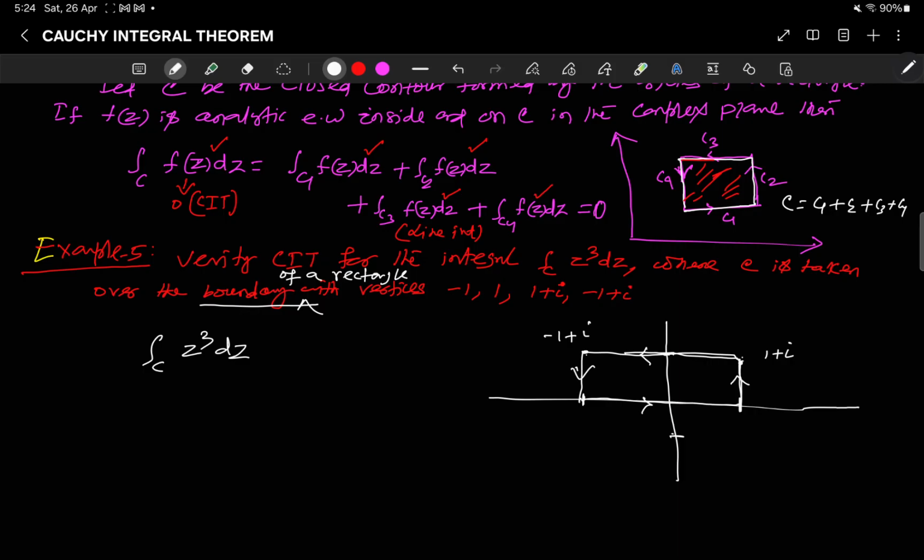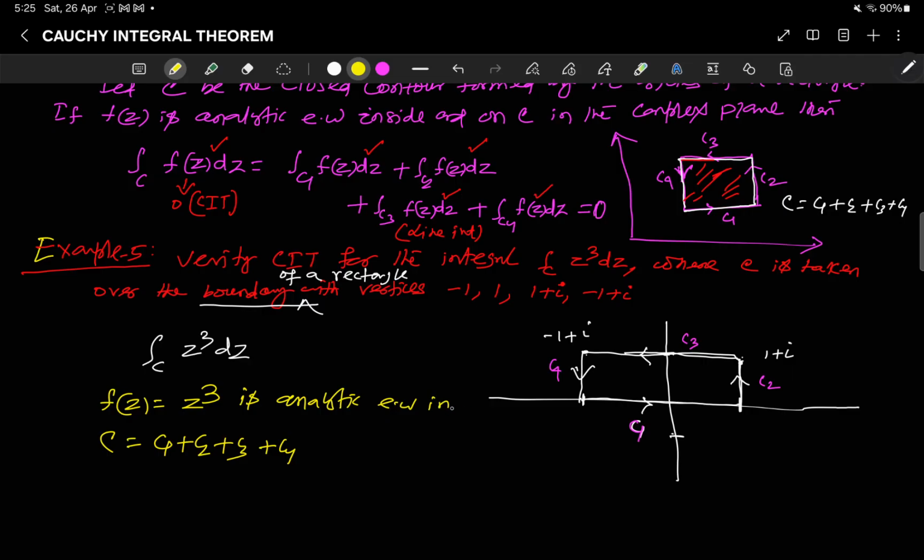So this is my C1, this is your C2, this is your C3, this is your C4. Here f(z) is z cubed, and C is C1 plus C2 plus C3 plus C4, and z cubed is analytic everywhere inside and on C. So therefore by Cauchy integral theorem, the integral over C of z cubed dz is 0.